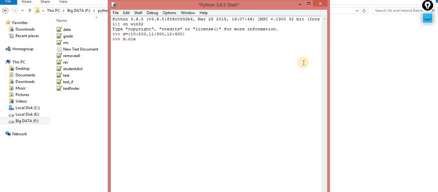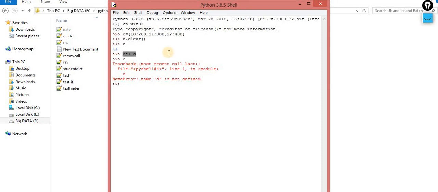The first thing is clear. We know the meaning of clear: you clear the dictionary and the data is deleted. You get an empty dictionary with the help of clear, which we already discussed in the case of the list. The next is del of D. We know very well the meaning of del is to remove the existence of the dictionary. That means I am removing the existence of D from the memory. After performing this, when you print D, you will get the error message: D is not defined. Why so? Because I removed it from the memory. So these are the two methods associated with the dictionary: clear and del of D.